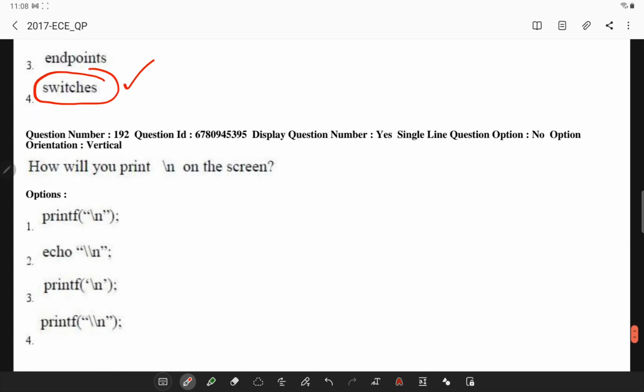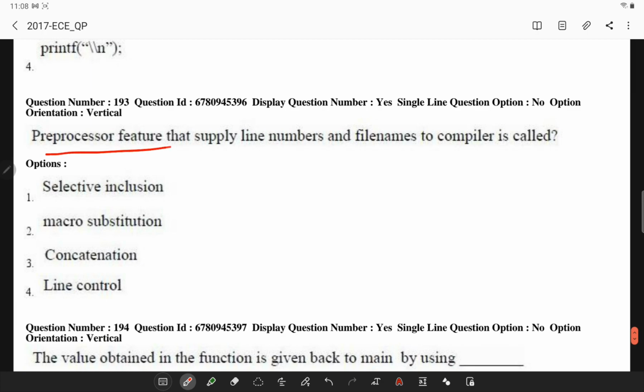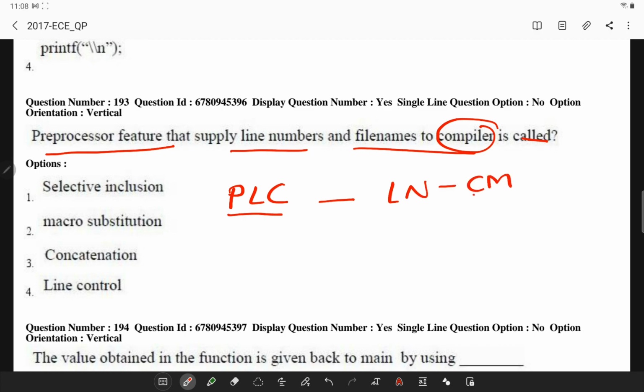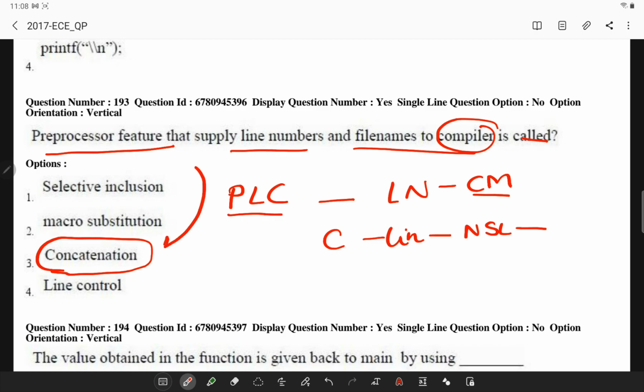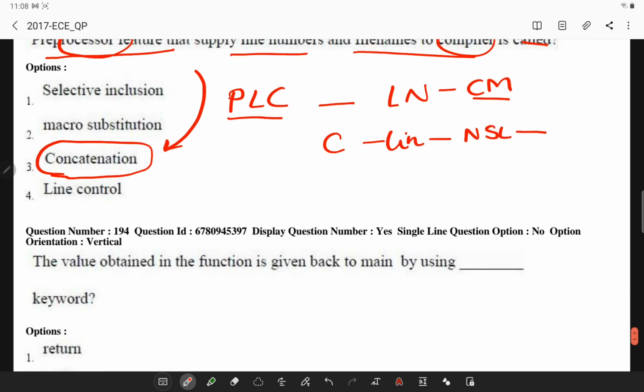Next, the preprocessor feature that supplies line numbers and file names to the compiler is called. Generally, a preprocessor line control directive supplies the line numbers for compiler messages. It causes the compiler to view the line number of the next source line as specified in the number. So basically, here the concept is concatenation, which is a feature of this particular preprocessor.